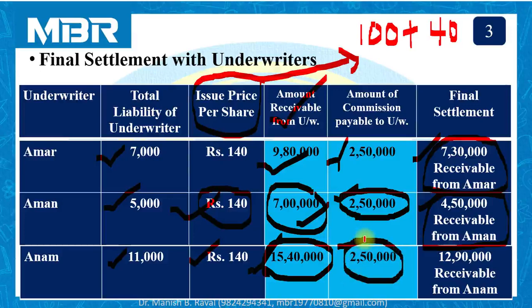So in order to settle the account, rupees 12,90,000 receivable for the company from underwriter Anam. This is very simple if you have practiced earlier questions.